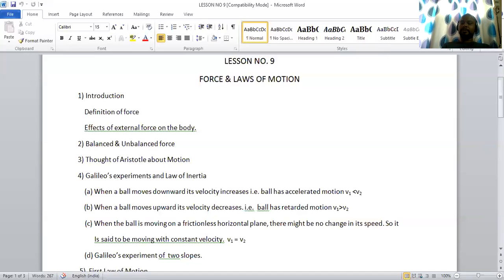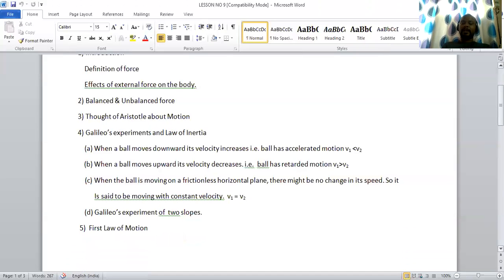Now moving on further, Galileo took two slopes and placed them at angles of inclination equal to each other, symbolized as theta 1 and theta 2. When he rolled a ball from a particular height, he was able to see that the ball rolling from slope 1 towards slope 2 attains the same height